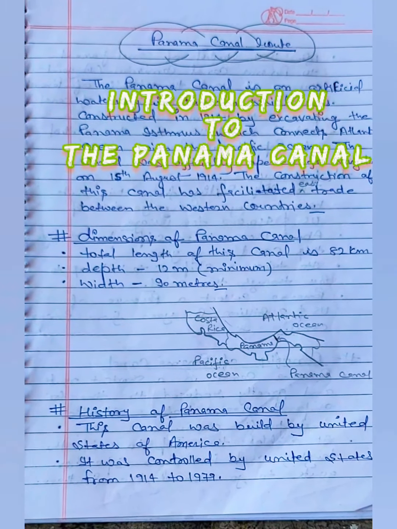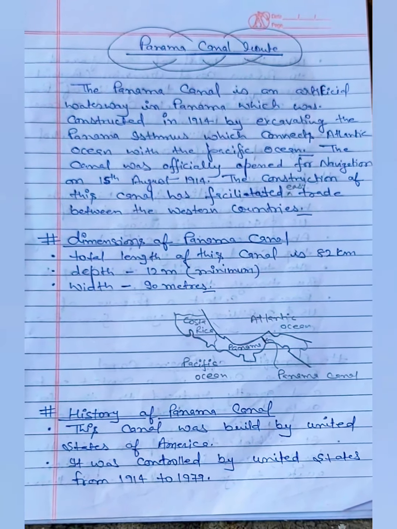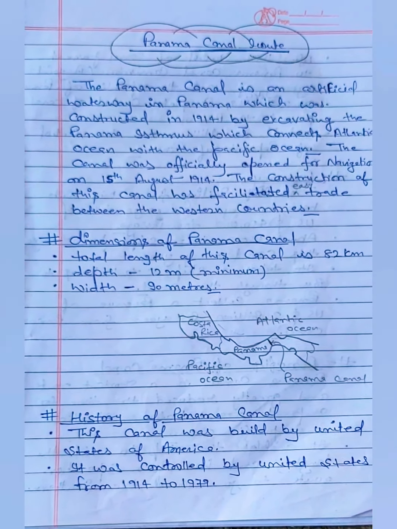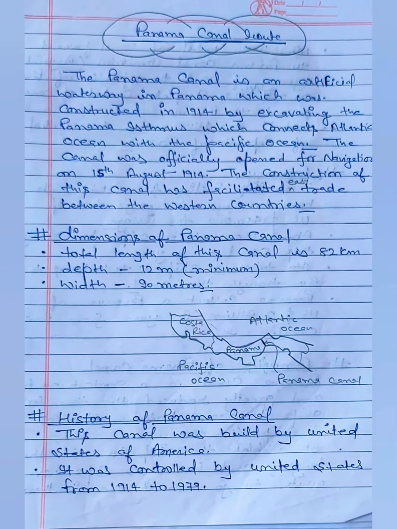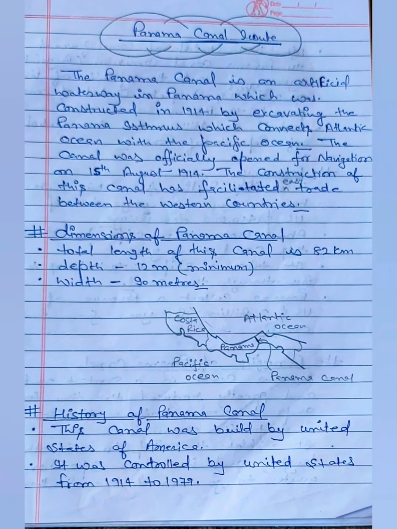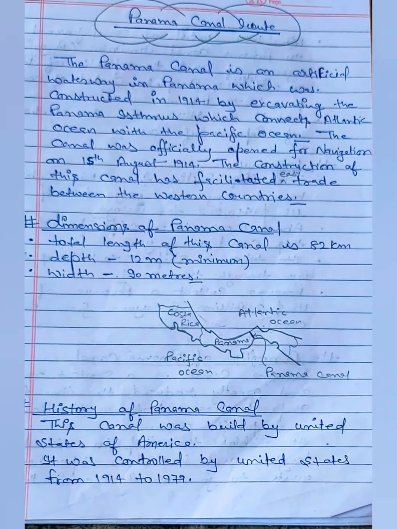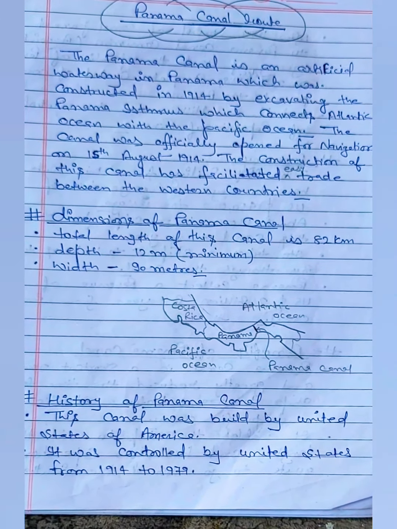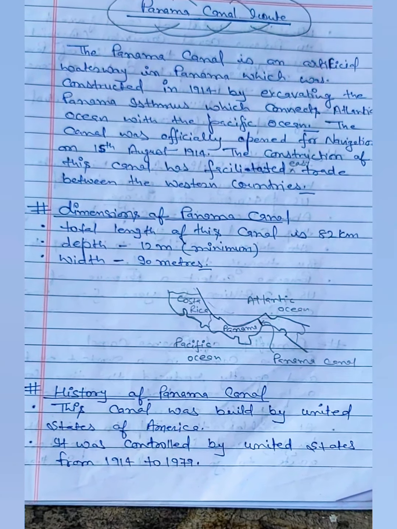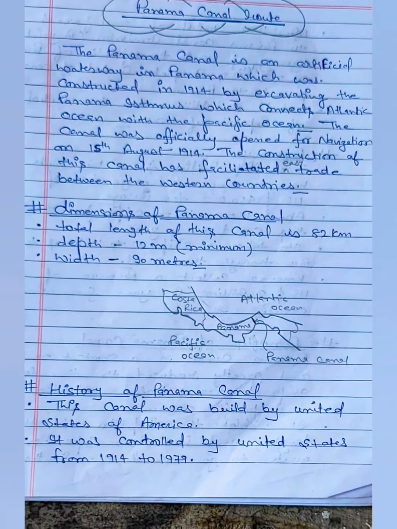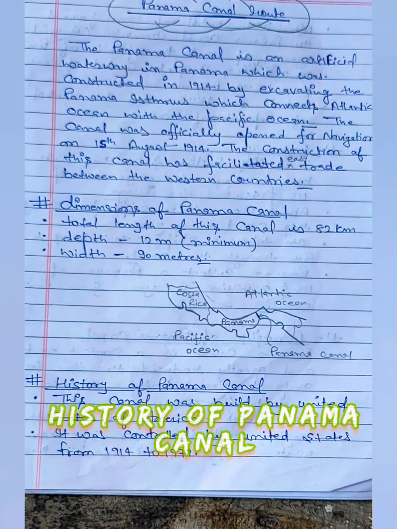Panama Canal route. The Panama Canal is an artificial waterway in Panama which was constructed in 1914 by excavating the Panama Isthmus, which connects the Atlantic Ocean with the Pacific Ocean. The canal was officially opened for navigation on 15 August 1914. The construction of this canal has facilitated easy trade between the western countries. Dimensions of Panama Canal. Total length of this canal is 82 km, depth 12 meter minimum, width 19 meter.